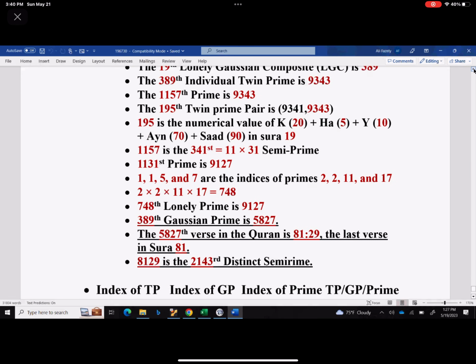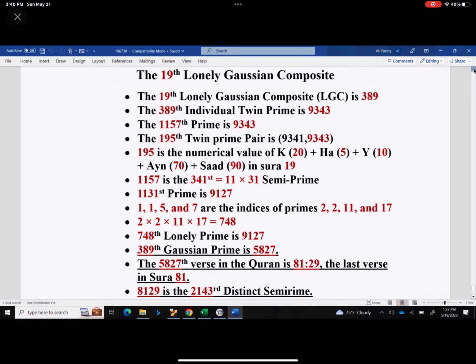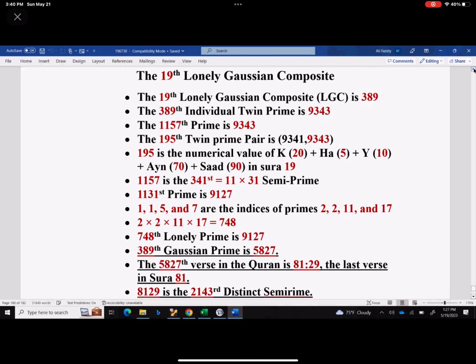Okay, the 19th lonely Gaussian composite, abbreviated LGC, is 389. 389 also happens to be an individual twin prime. I copied this from weeks before. The 1157th prime is 9343.